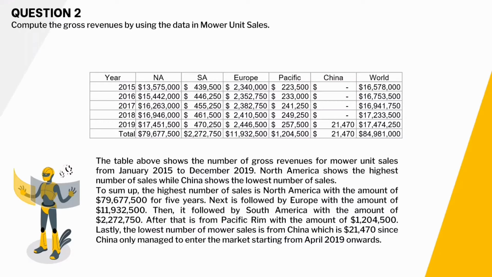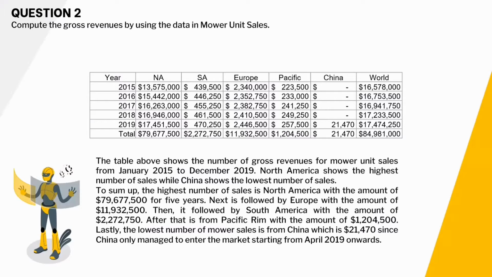To sum up, the highest number of sales is North America with the amount of $79,677,500 for 5 years. Next is followed by Europe with the amount of $11,932,500. Then it is followed by South America with the amount of $2,272,750.